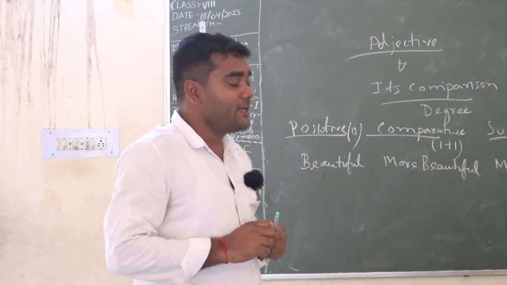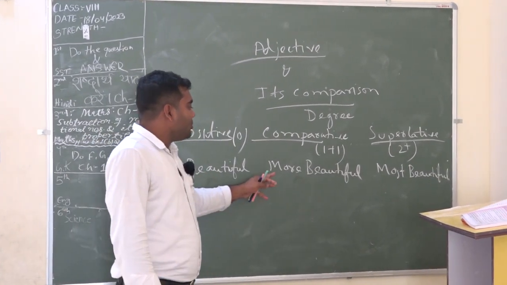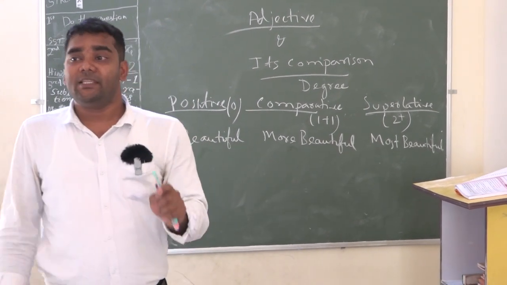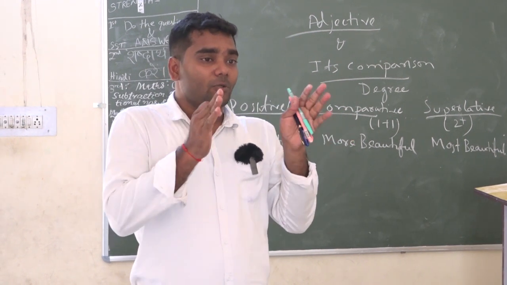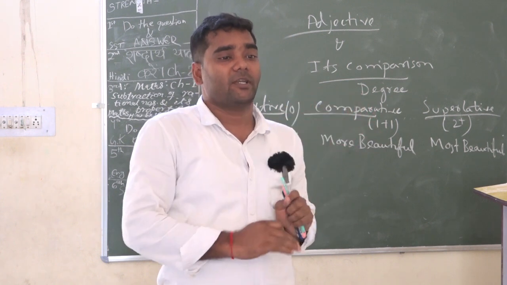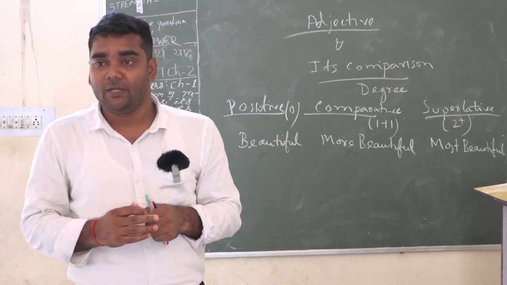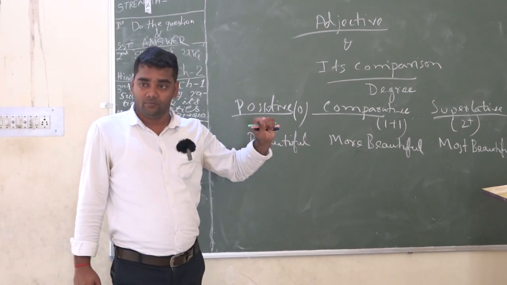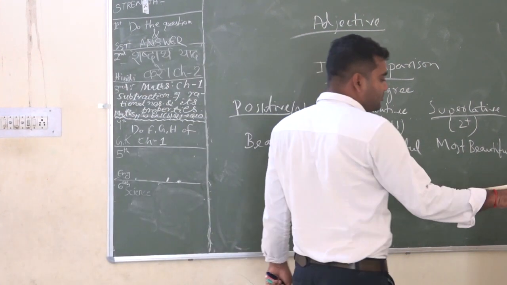Now you may ask, how can I know that we have to write more beautiful and most beautiful? Why? Because to make the difference specific, we need to add more and most respectively in comparative and superlative. Is this point clear? Now coming to the next example.